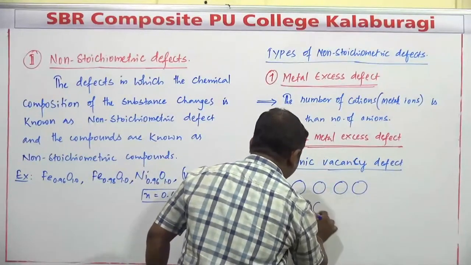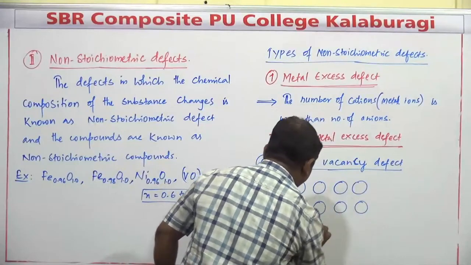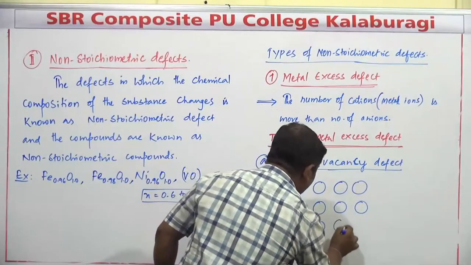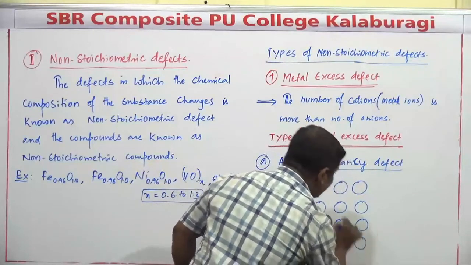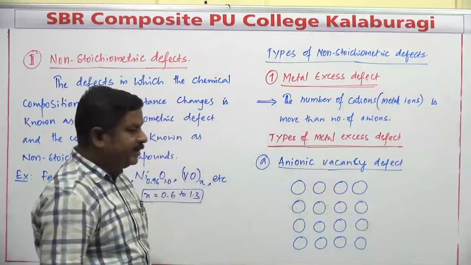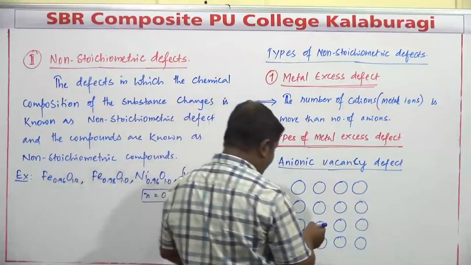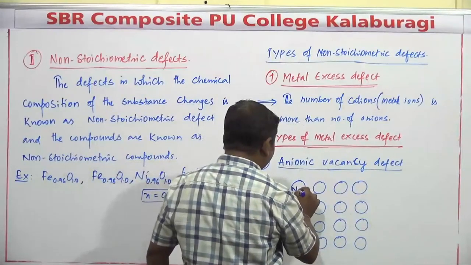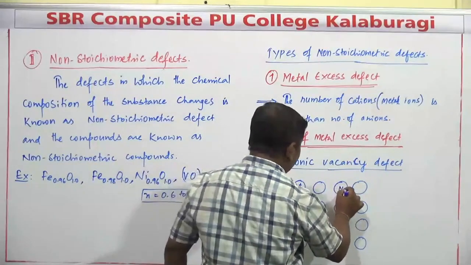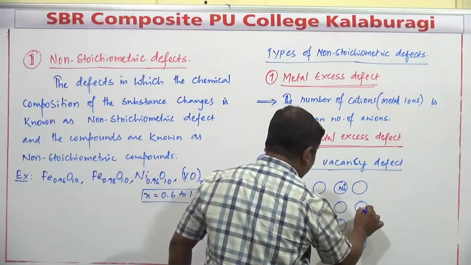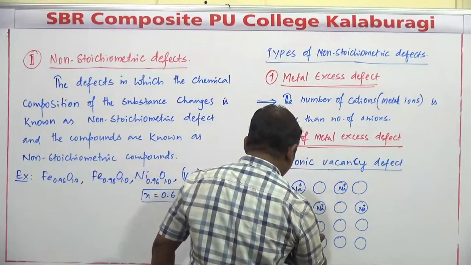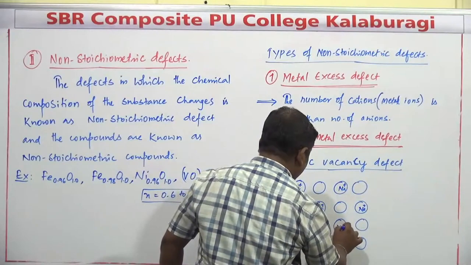This is the arrangement of a solid where different types of cations and anions are generally present. Actually, it is not in this particular format. The size of the cation is generally smaller when compared to the size of the anion. Here this is Na+, this is Na+, and this is sodium Na+, again Na+.